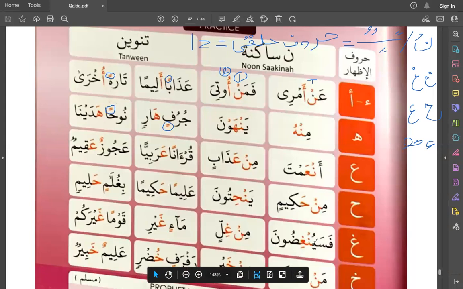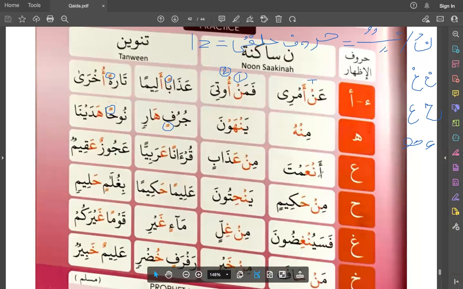Fasayunghidun. And the other is man khafa. There is nun sakin, and after nun sakin you find kha, and kha is one of the throat letters. So you will say the sound of nun sakin very clearly with sifa of tawassut. Man khafa.